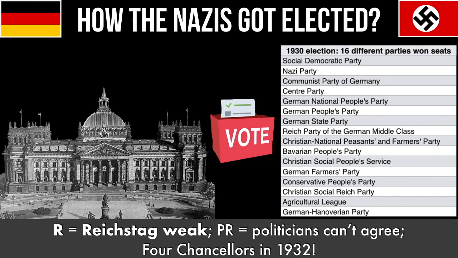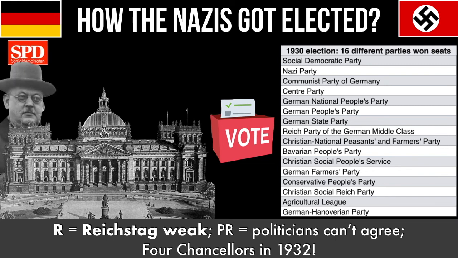Throughout the Weimar Republic, the Socialist Party had always won the most seats and formed coalition governments. So in 1929, the Chancellor was a socialist called Müller. But when the Great Depression hit and all those new people were unemployed, the Socialist Party could not continue to pay large benefits to all the people at the same time as having very few people paying taxes because people were out of work. And the Socialist coalition collapsed.